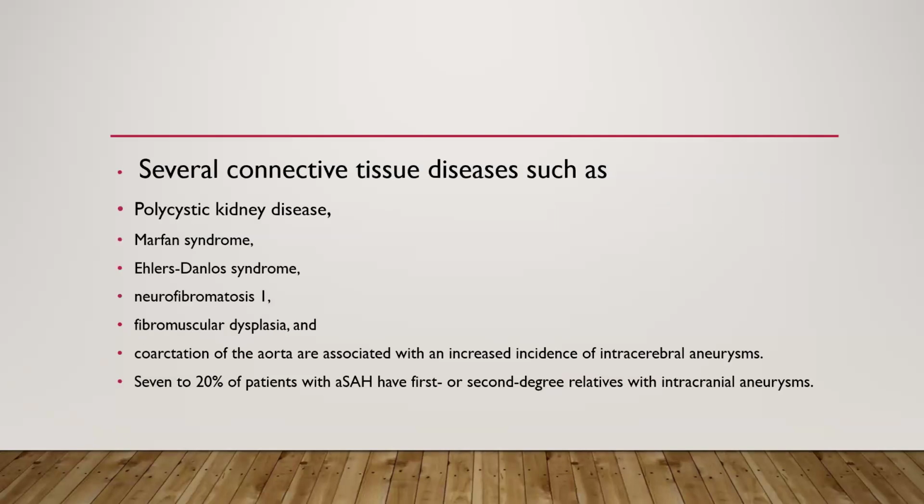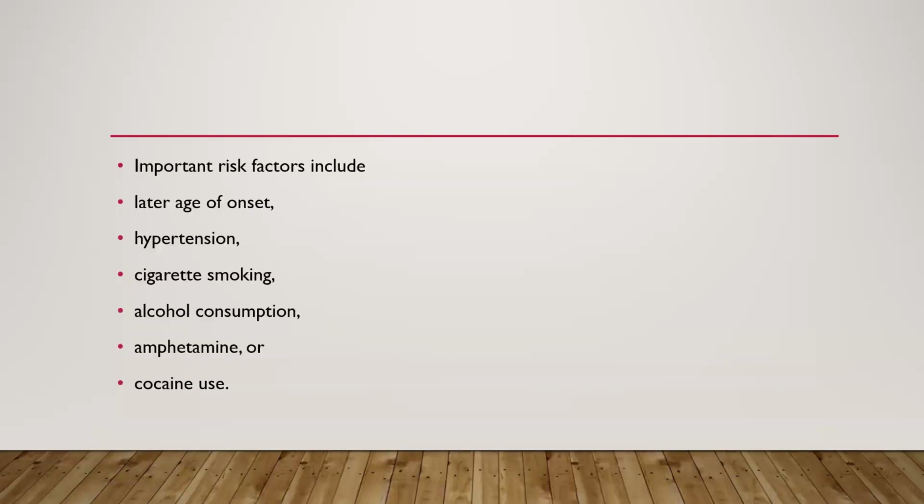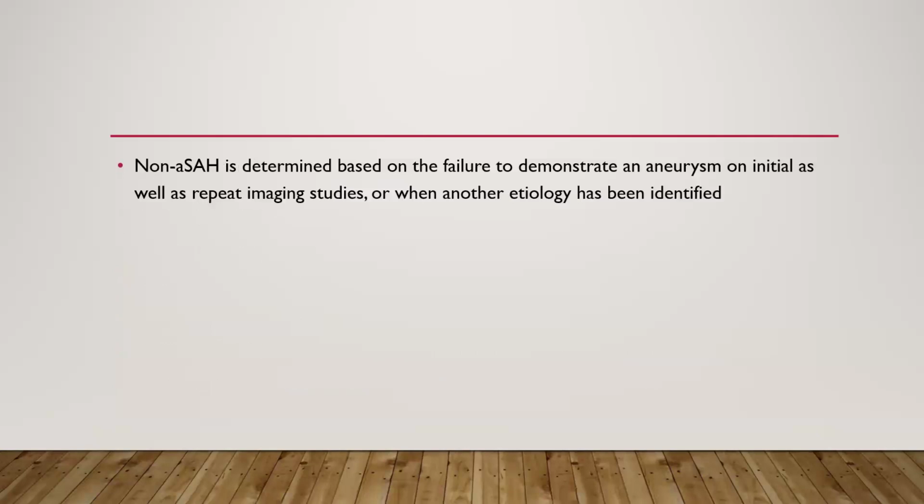Now, several connective tissue disorders like polycystic kidney disease, Marfan syndrome, Ehlers-Danlos syndrome, neurofibromatosis, fibromuscular dysplasia, and coarctation of aorta are associated with increased incidence of intracranial aneurysm. 7 to 20% of patients with SAH have a first or second degree relative with intracranial aneurysm. Important risk factors include later age of onset, hypertension, cigarette smoking, alcohol consumption, amphetamine, and cocaine use.